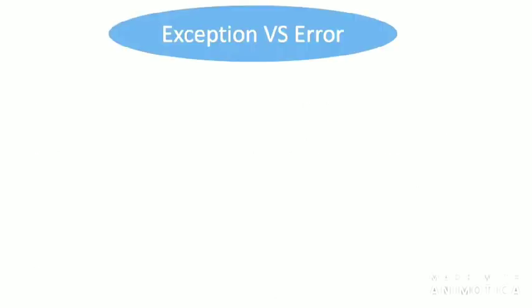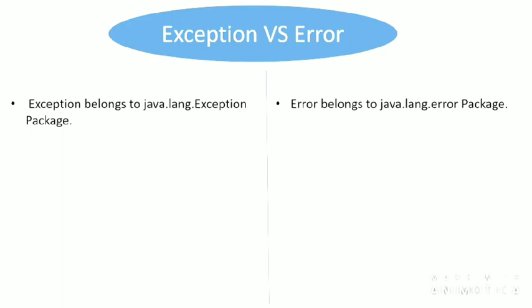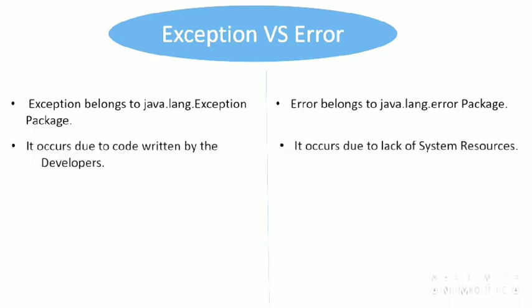Now, in this lecture, we are going to differentiate between an exception and an error. So let's have some points. Exception belongs to the java.lang.Exception package, whereas error belongs to the java.lang.Error package. It occurs due to code written by the developers. So the code which we write in the editor is responsible for raising an exception.